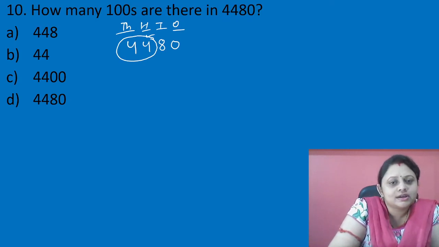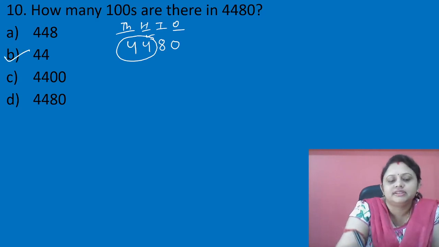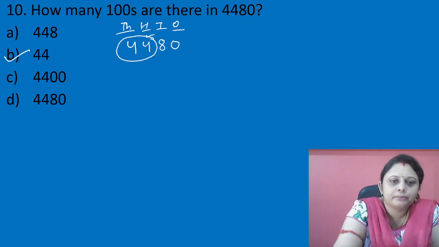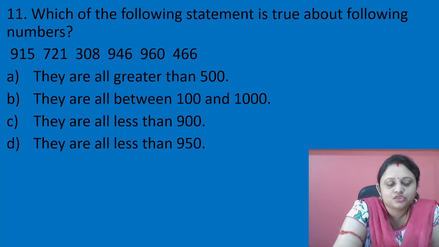So what is the correct answer? That is 44 hundreds are present. क्लियर बच्चों? I think ये question सबका हो जा रहा होगा, है ना? So let's move to the next question.